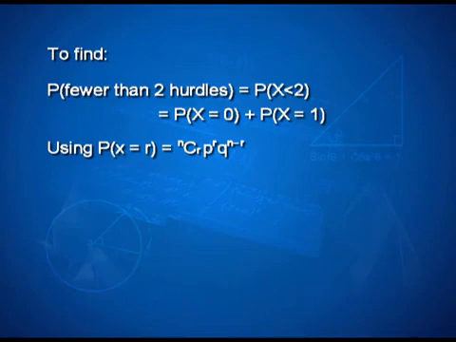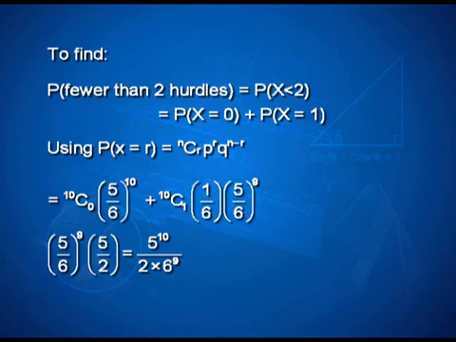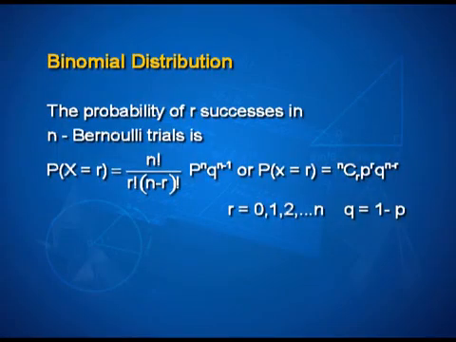Let us calculate using the formula. Probability of x equal to r is nCr p to the power r q to the power n minus r. It is only a calculation, you are not expected to extend beyond what you see on screen. So, your final answer will be 5 to the power 10 upon 2 into 6 to the power 9. And so, the formula of probability of x equal to r, same as nCr p to the power r into q to the power n minus r, does come in handy to calculate the probabilities of cases as we illustrated just now.